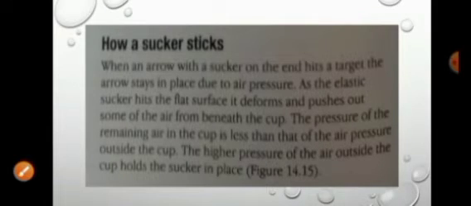How a sucker sticks. When an arrow with a sucker on the end hits a target, the arrow stays in place due to air pressure. As the elastic sucker hits the flat surface, it deforms and pushes out some of the air from beneath the cup. The pressure of the remaining air in the cup is less than that of the air pressure outside the cup. The higher pressure of the air outside holds the cup and the sucker in place.